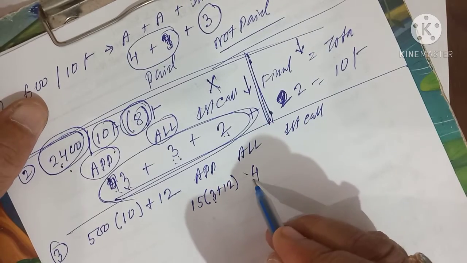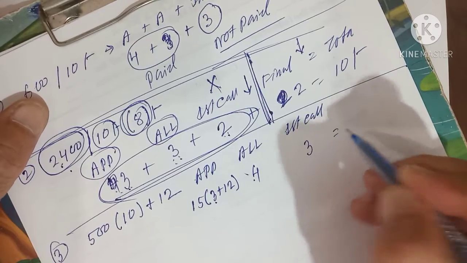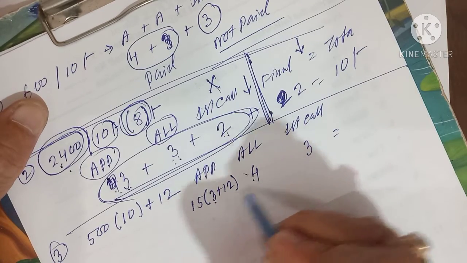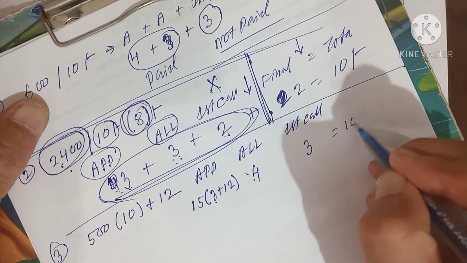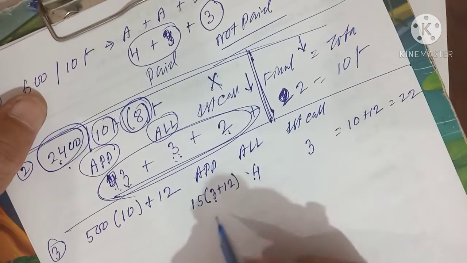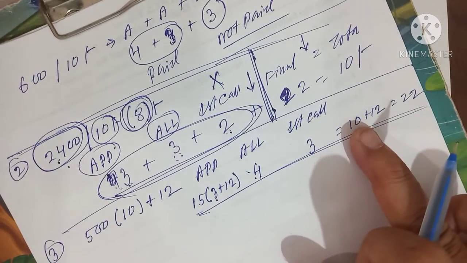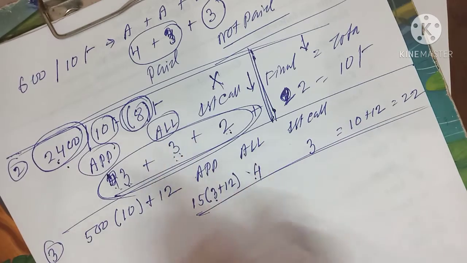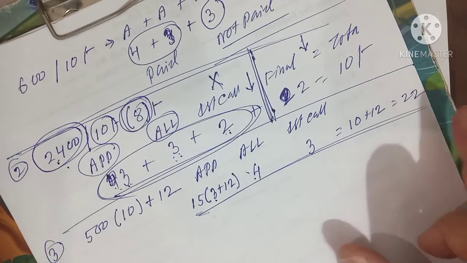The 4 plus 3 is equal to 7, and then 3 more, so 3 plus 4 is 7, plus 3 is 10. 10 means 10 plus 12 is equal to 22. This data you have to collect. Until and unless you are able to collect this data, it will be very difficult to pass the journal entries. Now, journal entries every one of you knows.